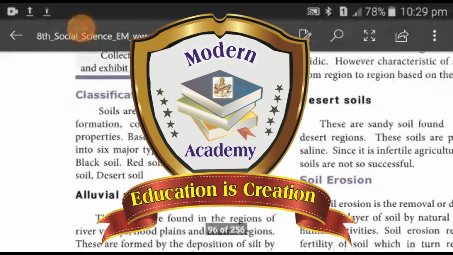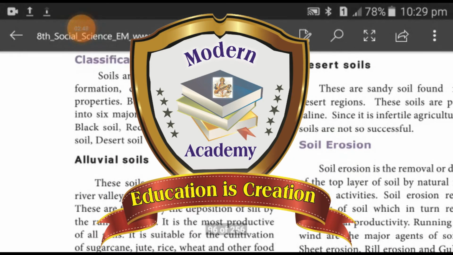Classification of soils. Soils are classified on the basis of their formation, color, physical and chemical properties. Based on this, soil is classified into 6 major types. They are alluvial soil, black soil, red soil, laterite soil, mountain soil, desert soil.